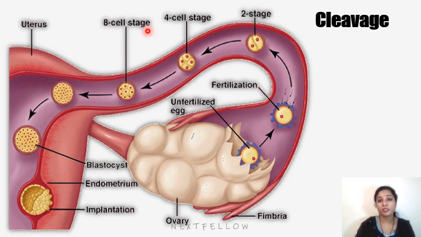After the divisions, the blastomeres undergo compaction to become a tightly grouped ball of cells containing inner and outer layers of cells, and these compacted blastomeres form a 16-celled stage which is called the morula. The morula further forms an advanced morula, that is the 16 to 64 celled stage.